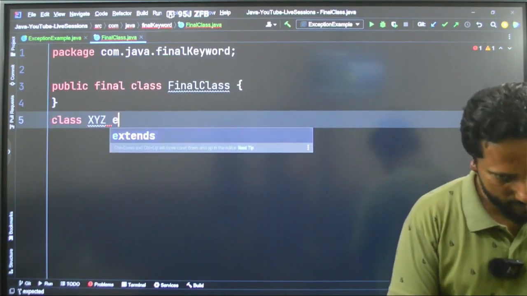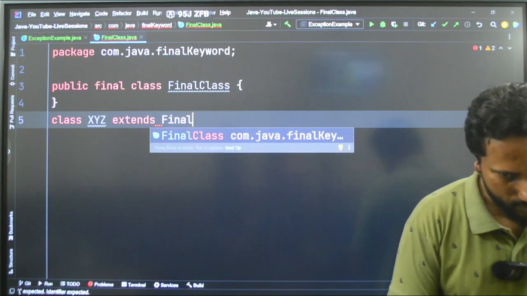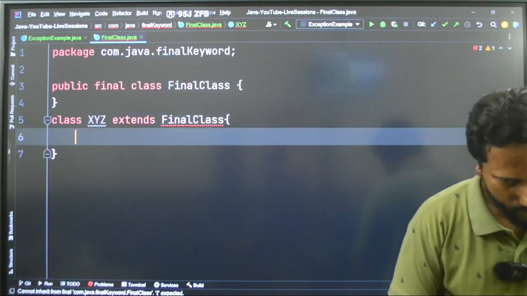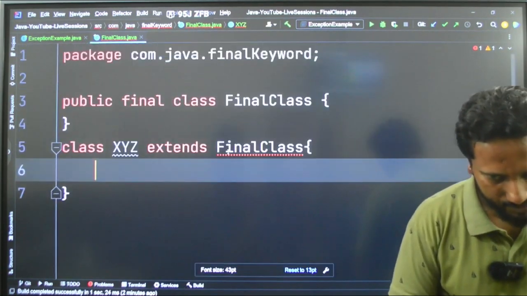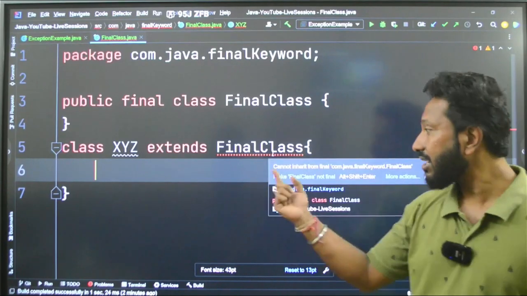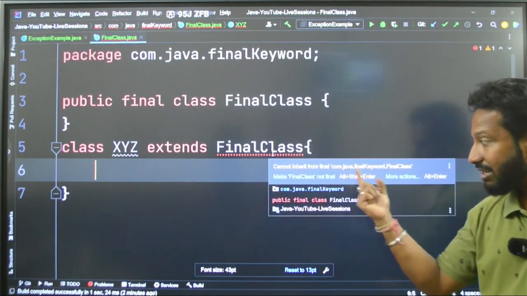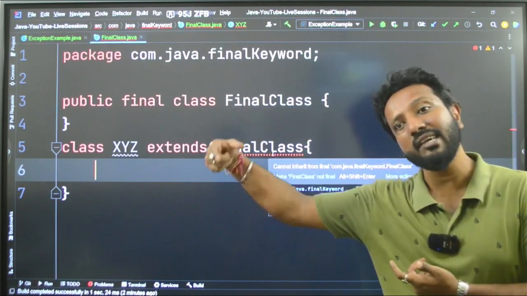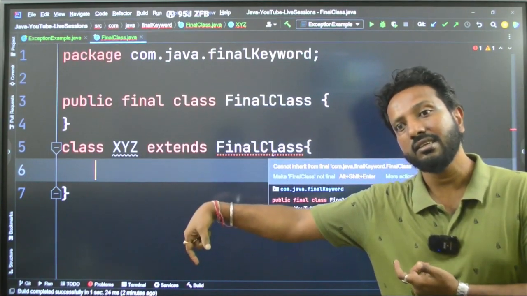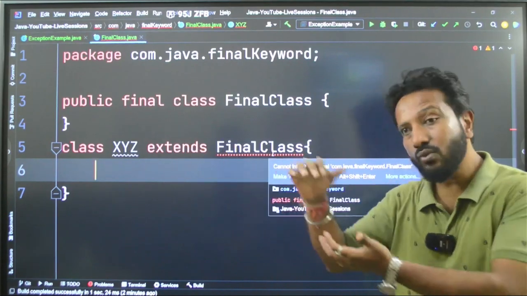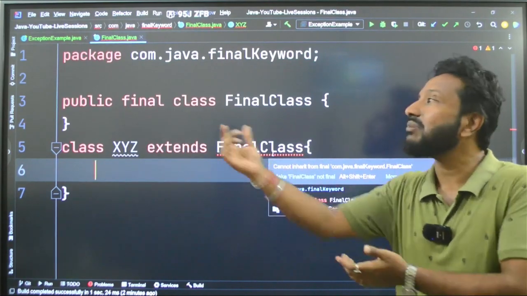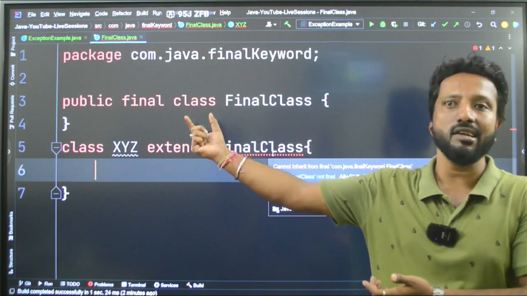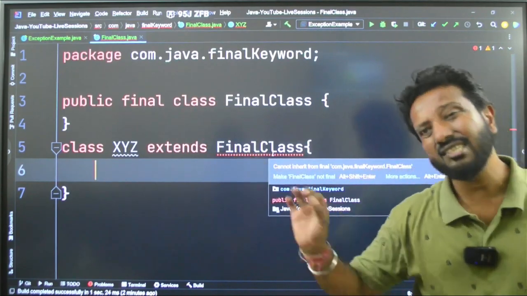I will say extends, and if I write final class, see what it says. Cannot inherit from final. What did I say? A final class cannot be inherited. So anything that you don't want someone else to inherit can be made final. A class can be made final like this. Okay. Just a simple example.